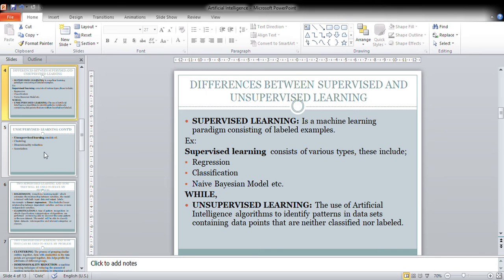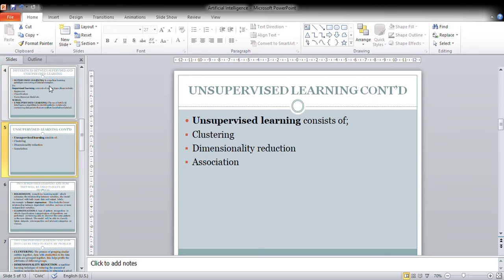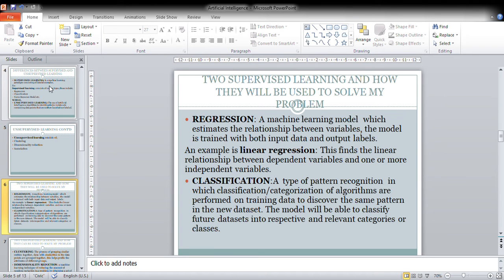Now, in supervised learning, we have regression, classification, Bayesian model, and the others. But in my model, I'll be able to use regression and classification machine learning. Then in unsupervised learning, there is clustering, dimensionality reduction, association, and many others. But where I need be, I'll be able to use dimensionality reduction and clustering in my model, as you shall see in the slides. Here I explain in depth what regression machine learning and classification machine learning mean.